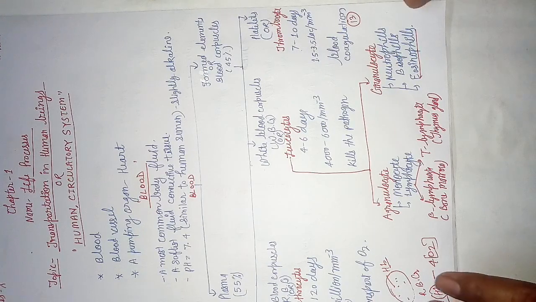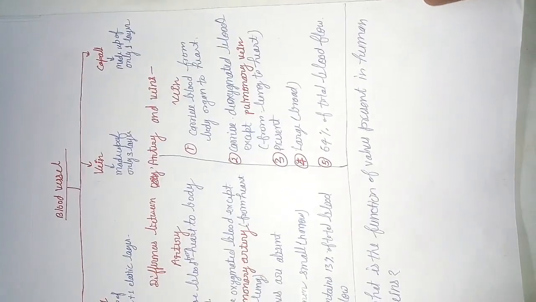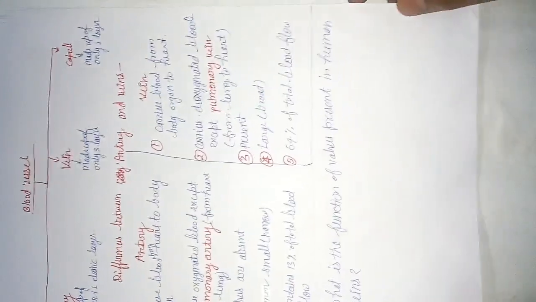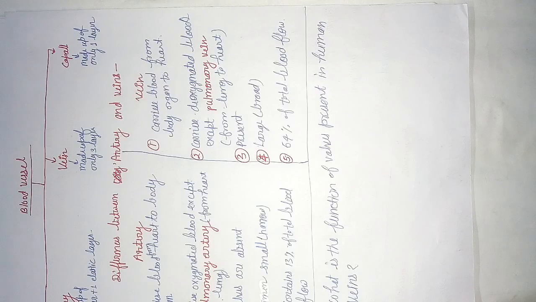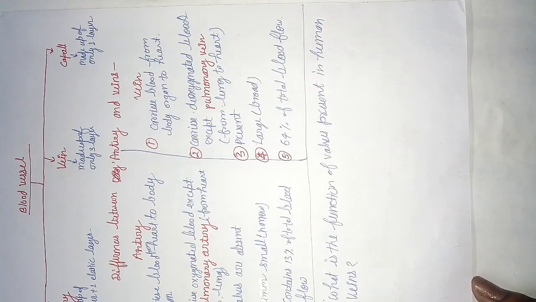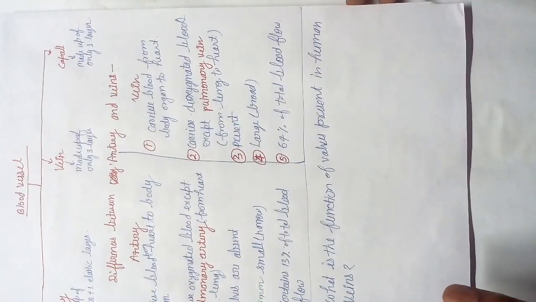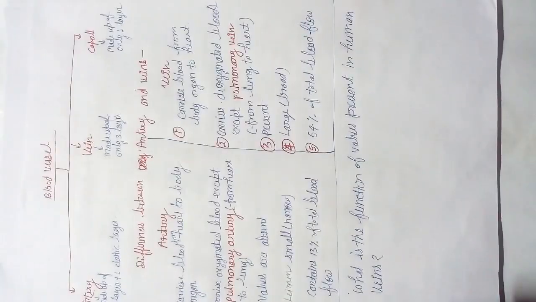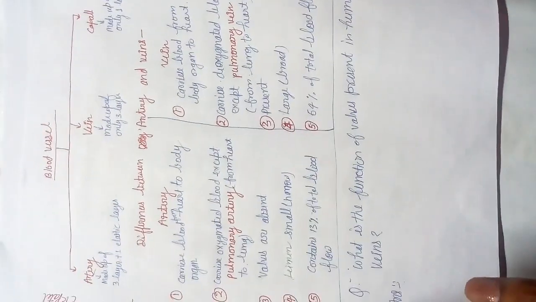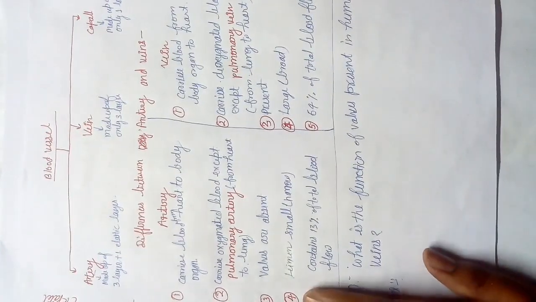So students, this is all about the blood. Next is also very important, that is the blood vessel. Second is the blood vessel. Blood vessel is divided into three types: artery, vein, and capillary.